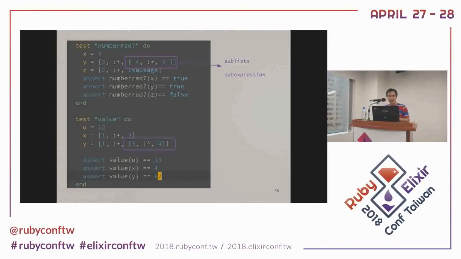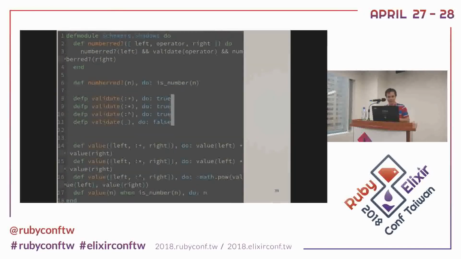So how do we write this program? First, we write some helper functions. Like if it is plus, then we return true, and if it is multiply, we return true, and if it's a power thing, we also return true.